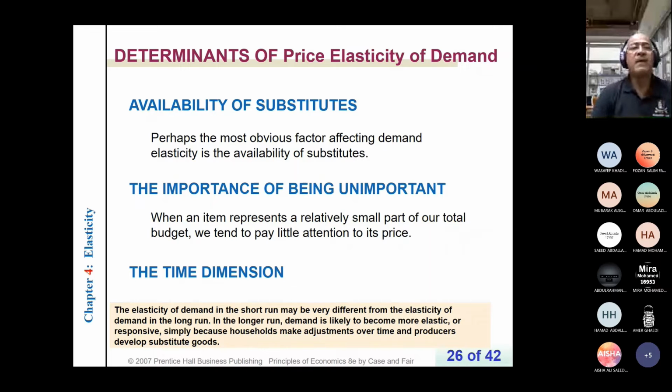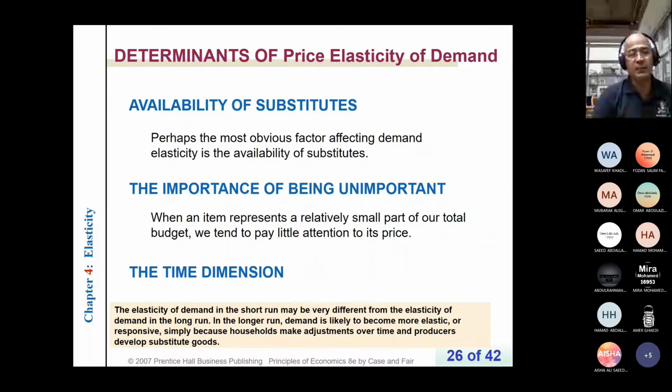But there are some other factors affecting the price elasticity of demand. The first point, availability of substitutes. If a product has good substitutes or alternatives, demand tends to be more elastic comparative to a product with no suitable alternatives.